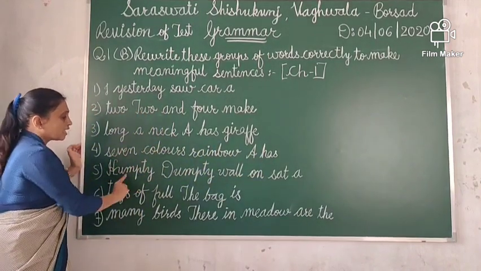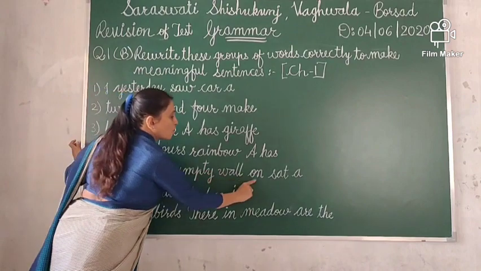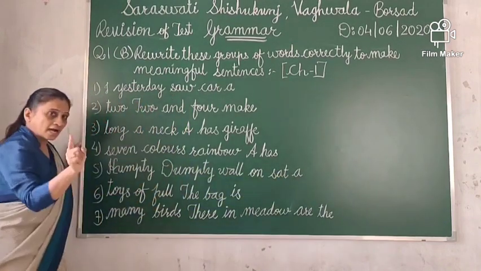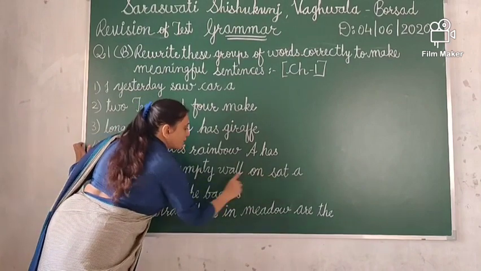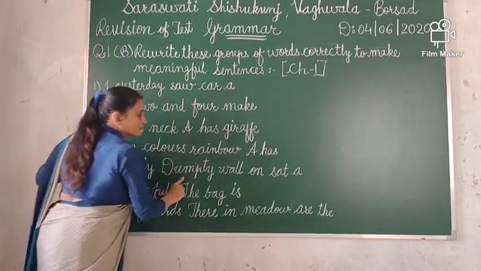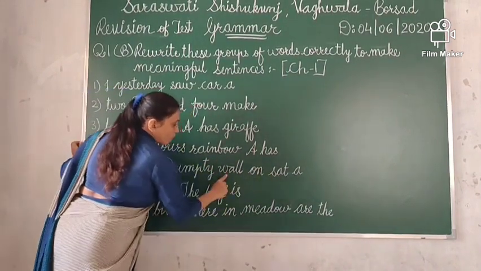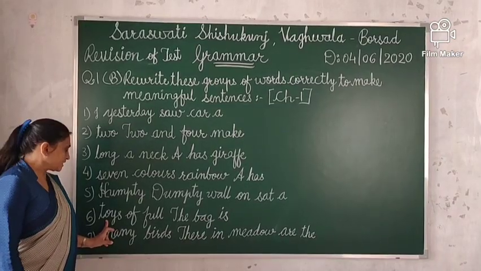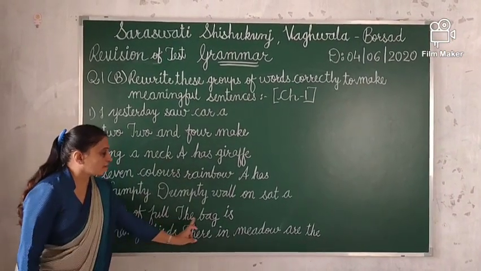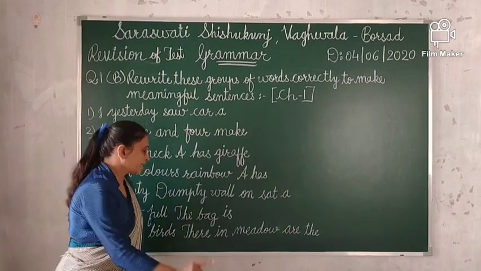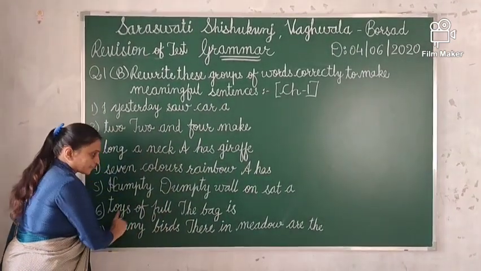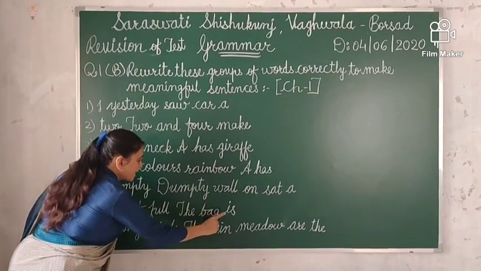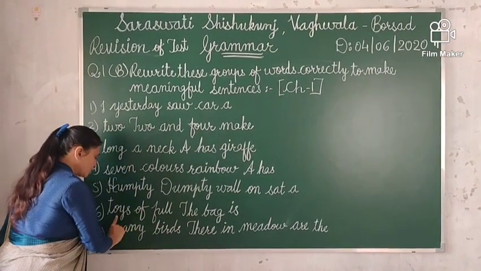The fifth one is Humpty Dumpty ball on sat A. The answer is Humpty Dumpty sat on a ball. Humpty Dumpty sat on a ball. Sixth number is toys of full the bag is. The answer is the bag is full of toys. Again, the bag is full of toys.